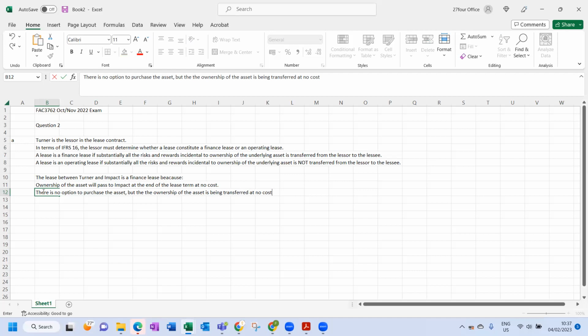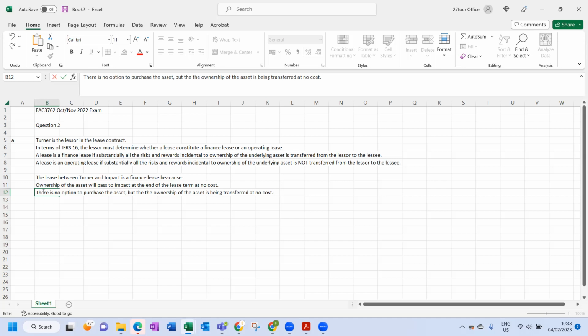So there's no need for the option to be there, because if the ownership is transferring, then you understand that the next clause is not important. If perhaps there was a price for the ownership to transfer, then we'd have to assess whether the lessee would actually exercise that option. Okay, so there's no need because the cost is zero.